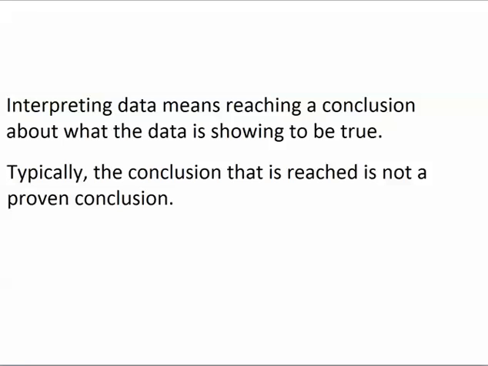When a small group of people who are members of a population provide their data to a researcher, that small group of people is called a sample of the population. We'll talk more about samples later on in the class. A sample is a group of people that the researcher selects from a population in order to gather data to learn about the population. It actually isn't possible to use data from a sample to prove something about a population. The only way to prove something about a population and to be 100% sure that your conclusion is correct is by collecting data from all members of the population.